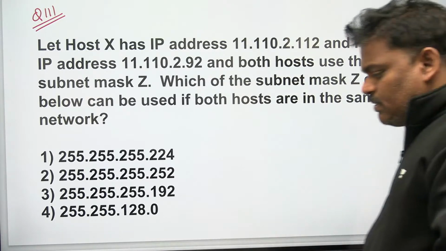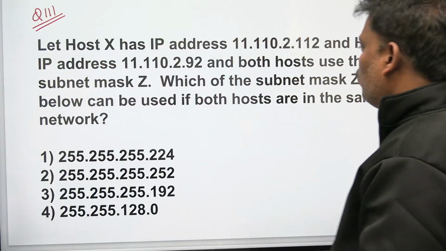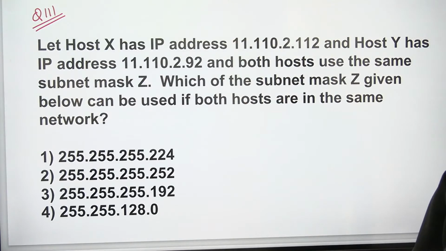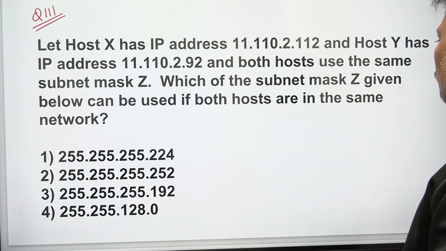Yeah, can you try this? What is the answer for this? Let host X have an IP address and host Y have an IP address. Both hosts use the same subnet mask Z. Which of the subnet masks Z given below can be used if both hosts are on the same network?